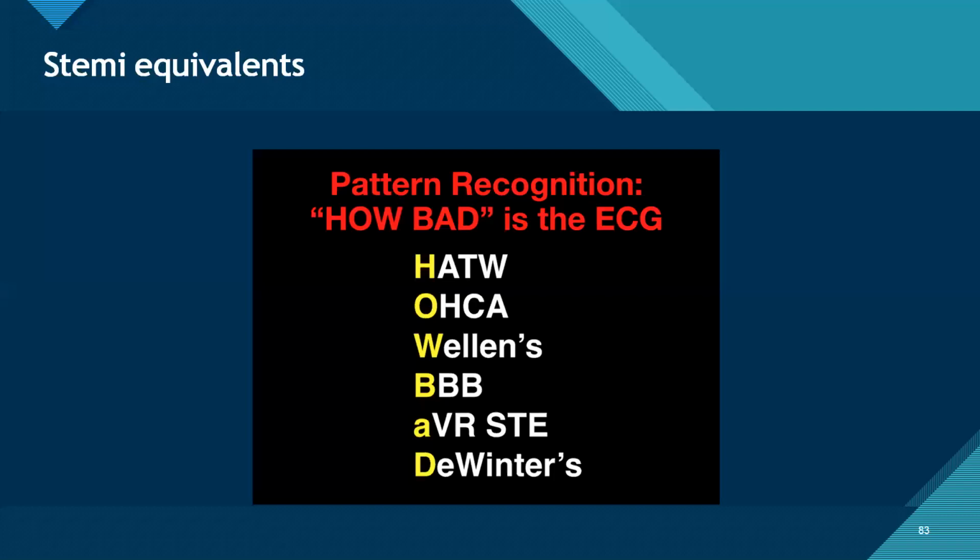So coming to other STEMI equivalents. What is the reason for subendocardial ischemia? Basically, depolarization is always from the endocardium towards the epicardium. So whenever there is a subendocardial ischemia, there is ST depression because the duration of action potential is shorter.